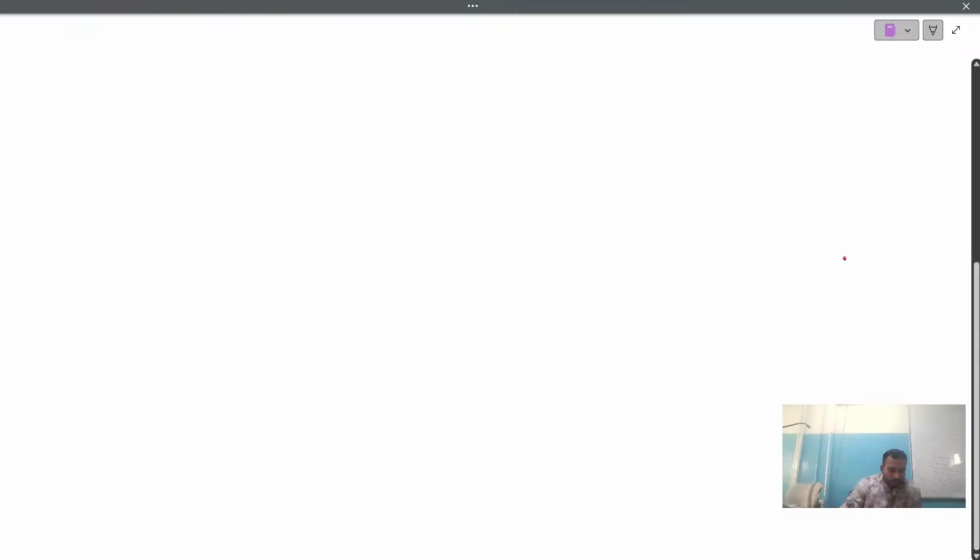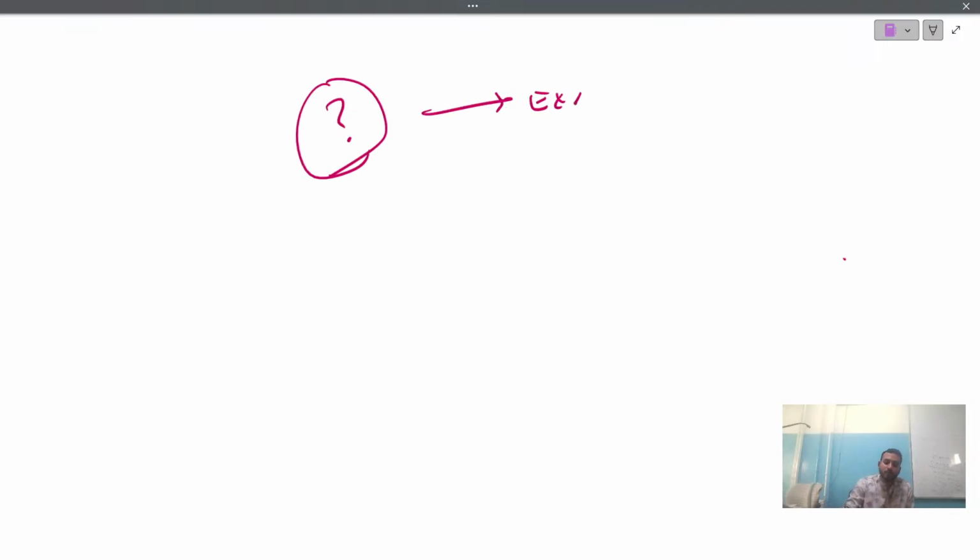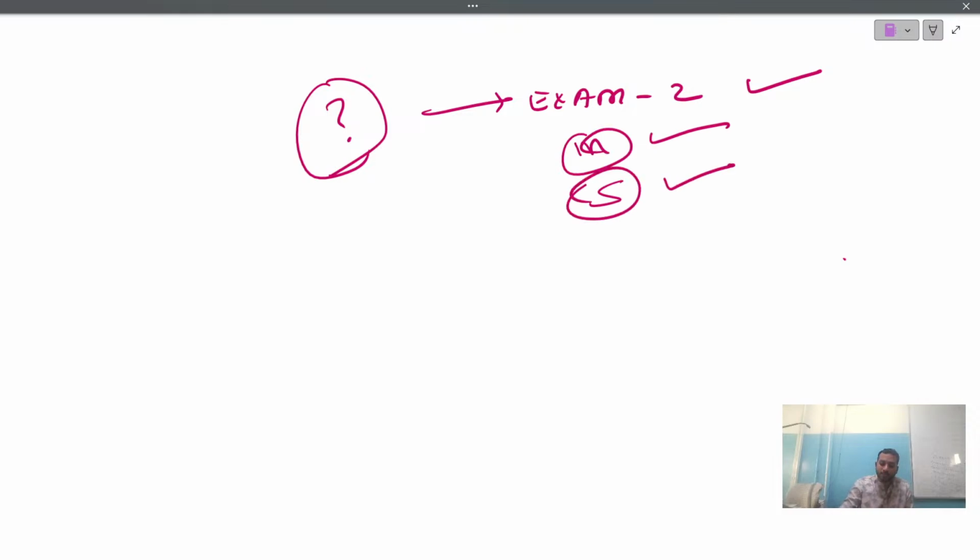See, children, if you want to clear your maths, first and foremost, all the teachers might have told you, and even I am repeating the same thing, no much difference. How you prepared for exam 1, in the same manner you need to prepare for exam 2. Now the question is, sir, will the exam 2 paper be difficult? Sir, if the maths paper comes easy, then the science paper will come difficult. If you have any sort of doubts, no, not at all. Please ensure this point in your mind.